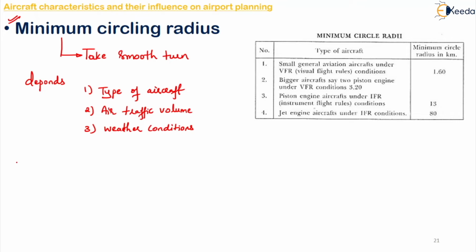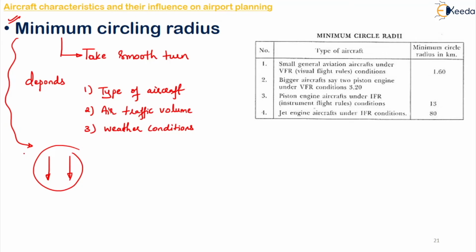The knowledge of your minimum circling radius helps in separating two nearby airports by adequate distance, so that suppose there are two aircraft which are landing simultaneously, they will not interfere with each other. In order to make sure that they don't interfere with each other, this minimum circling radius study has to be made.